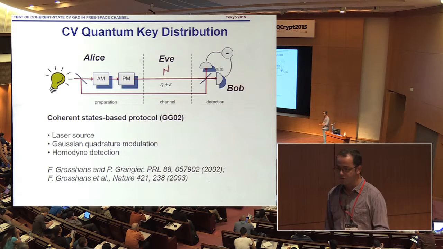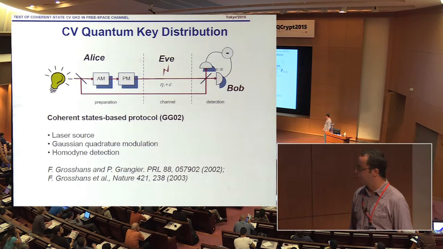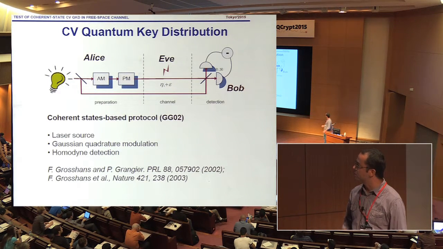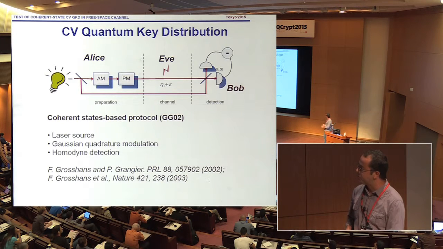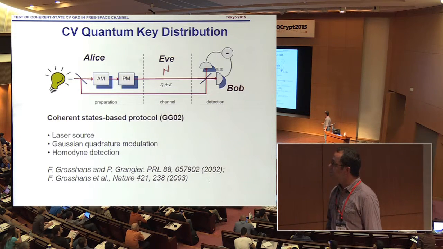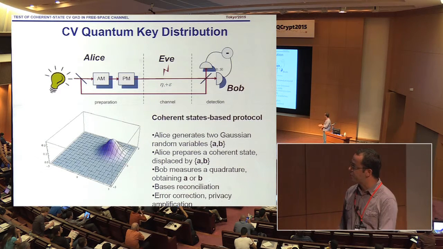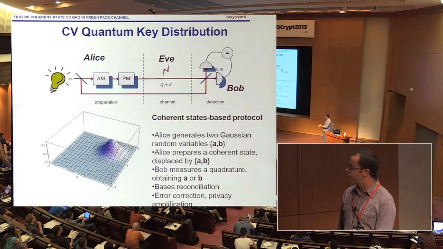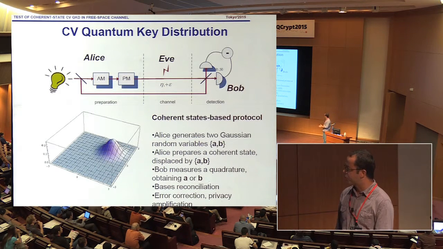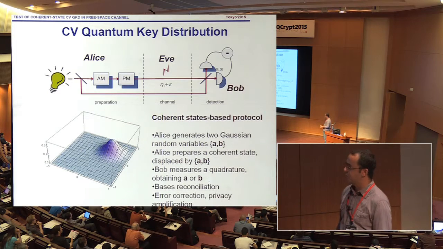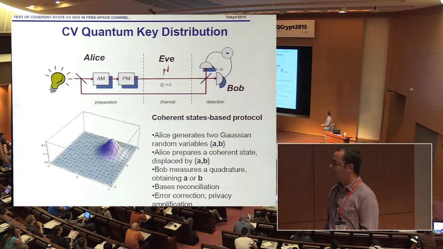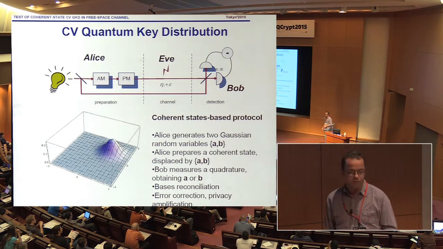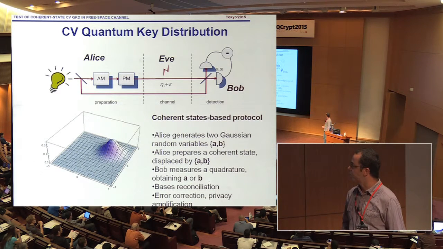The quadratures are observables similar to the position and momentum of a single particle in quantum mechanics, with homodyne detection at the remote side, fed by a local oscillator. Alice generates two Gaussian random variables and displaces a coherent state according to them. Then Bob measures a quadrature, obtaining one of the values. Surely they are affected by the channel. Then they perform basis reconciliation, error correction and privacy amplification, similarly to the discrete protocols.